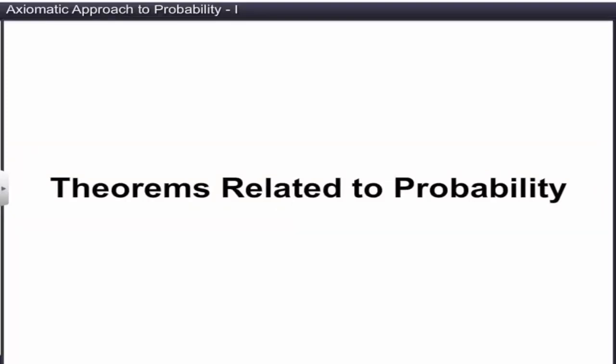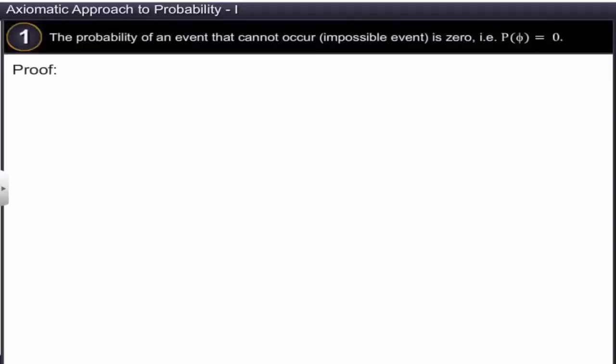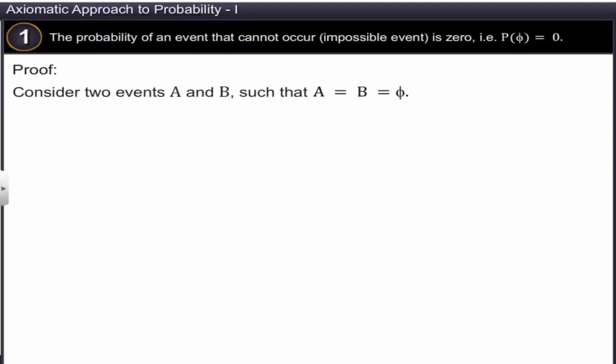Now, we'll prove some theorems related to probability. Let's begin with the theorem, which states the probability of an event that cannot occur is 0. That is, P of phi is equal to 0. Consider two events A and B such that both A and B are null sets. Thus, A intersection B is equal to phi.